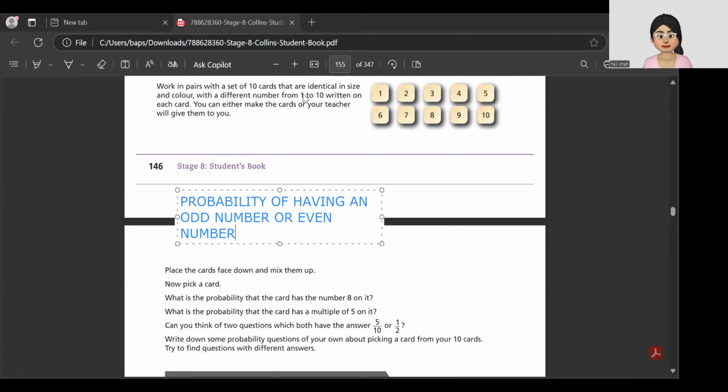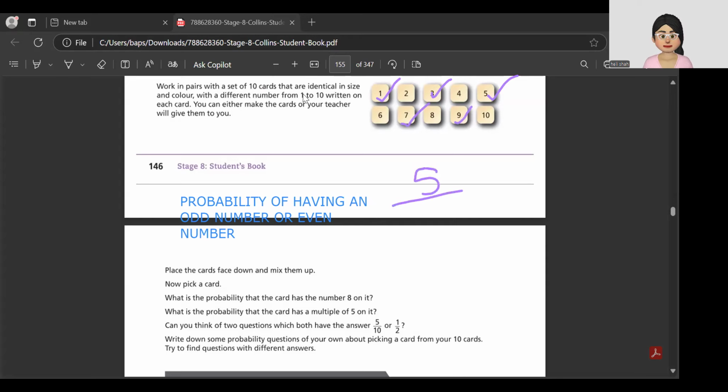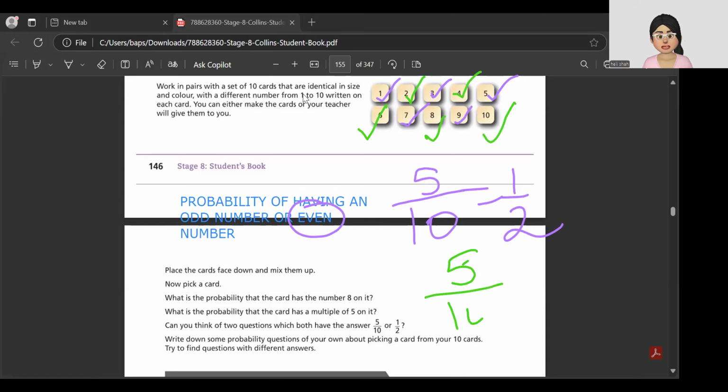Do you follow me? How many odd numbers are there in this? 1, 3, 5, 7, 9. 5. So it's 5 by 10, which is 1 by 2. Same way, how many even numbers are there? Let us count. 2, 4, 6, 8, 10. So again 5 numbers out of 10. So it's 5 by 10, which is 1 by 2. So this way you can form many questions.